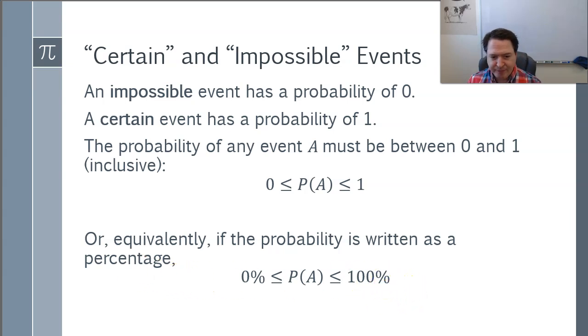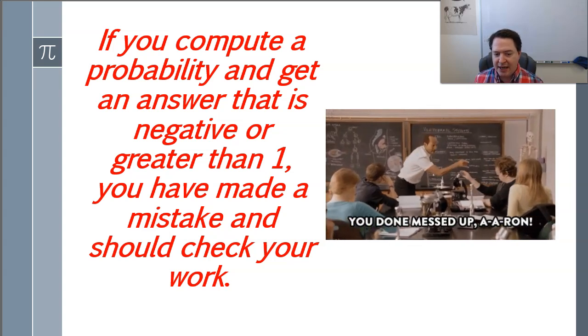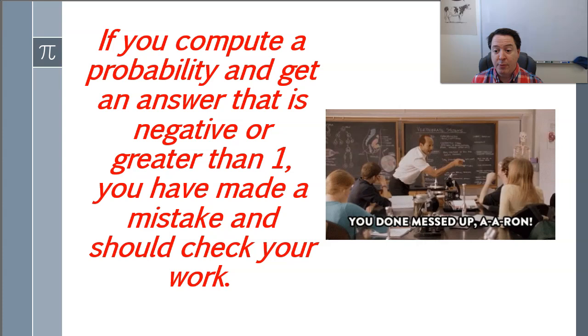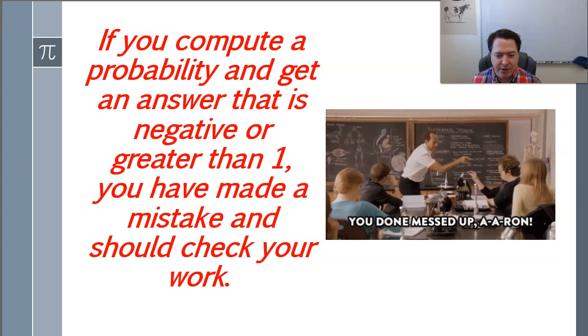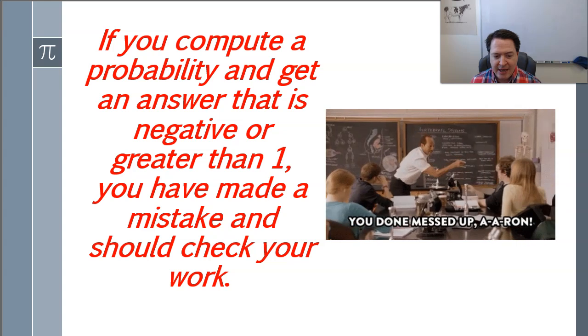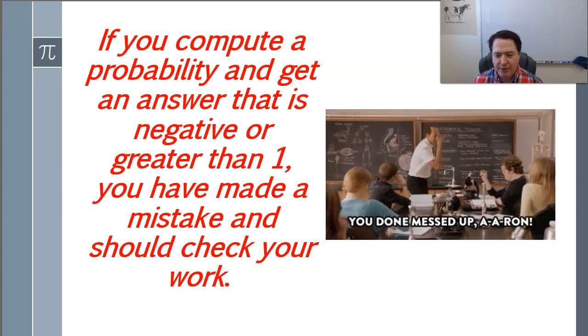And so, if I'm ever doing any of these computations and I get a probability that's smaller than 0, in other words, negative, or more than 1, then we've made a mistake and we need to be double checking our work, because that is clearly wrong. Don't even waste your attempt on your homework or whatever putting in that number, because it's wrong. All right, it's got to be between 0 and 1, or 0 and 100% if we're working in percentages, but it absolutely has to be.